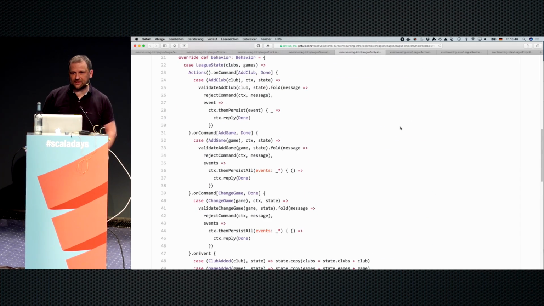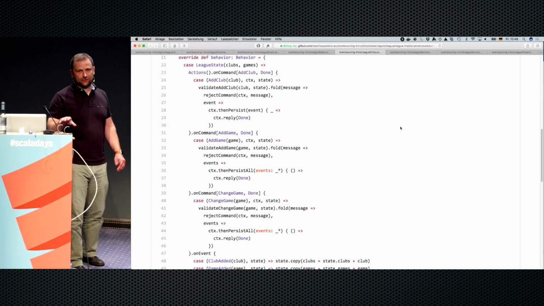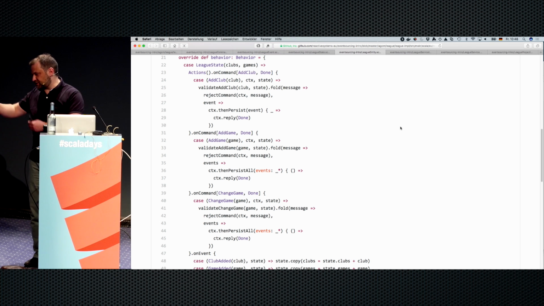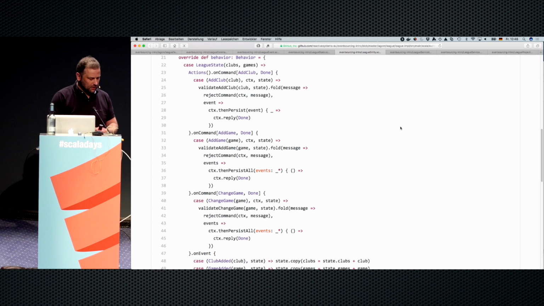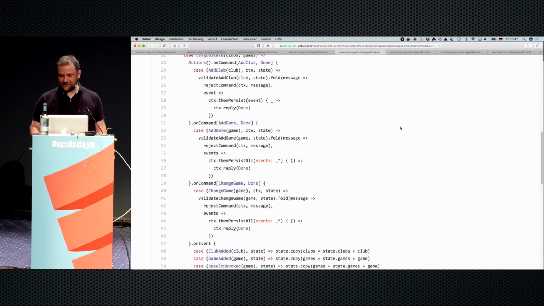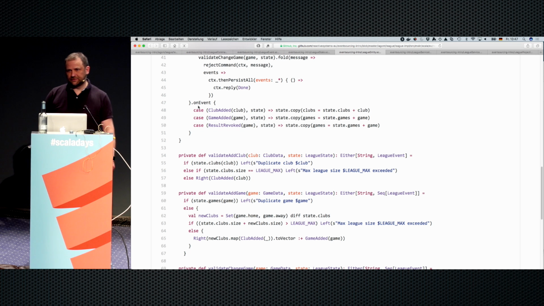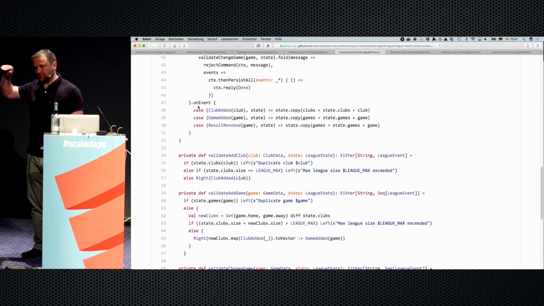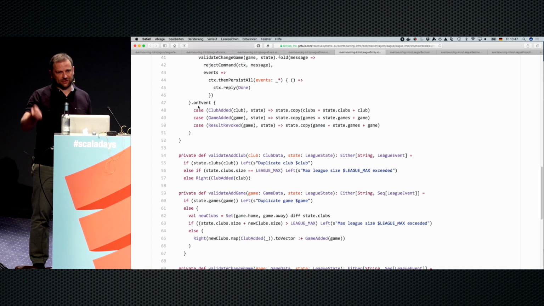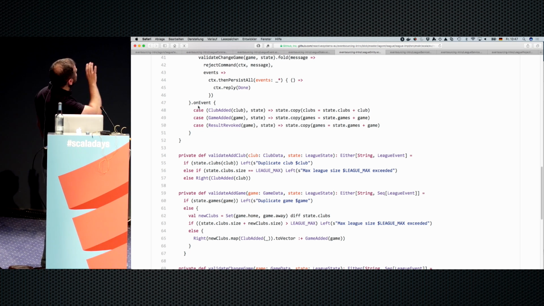So this is how the commands are handled. The command handler didn't change the state at all, right? It just validates the command. Maybe it does some other stuff. Maybe it sends some message somewhere, or does some side-effecty things. And then it will emit events. But it doesn't touch the state. For this, we have the event handler. So in my behavior, I process the commands, and I define an event handler to handle the events. The command handler validates the command, emits events, and the event handler changes the state.